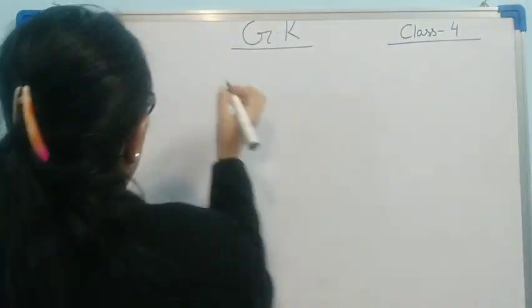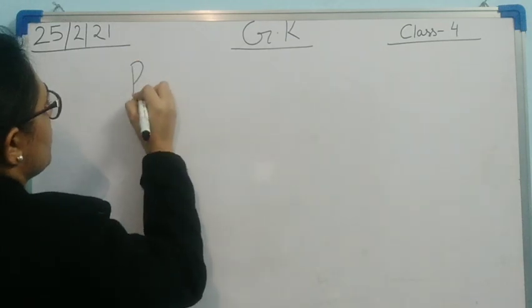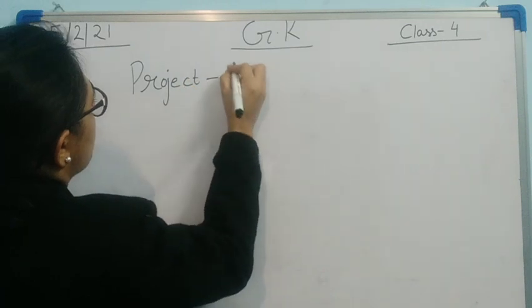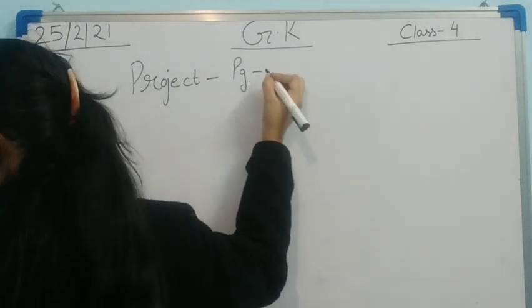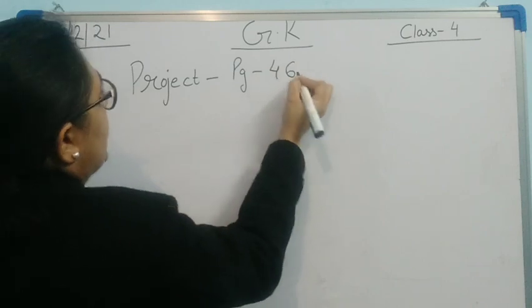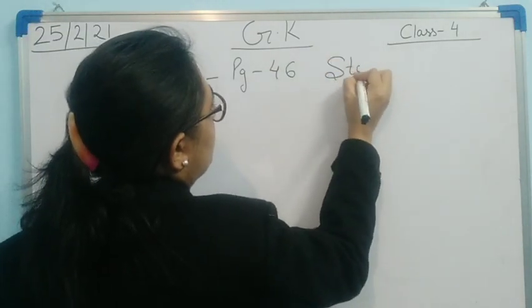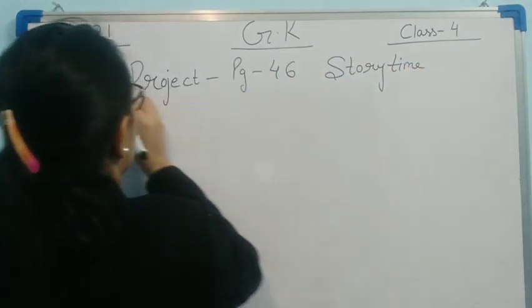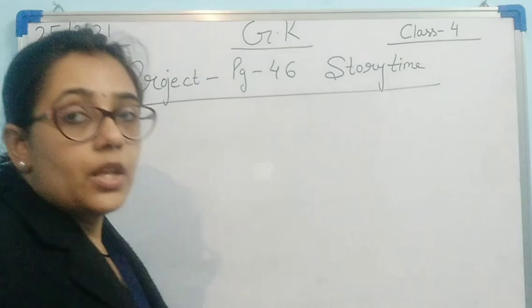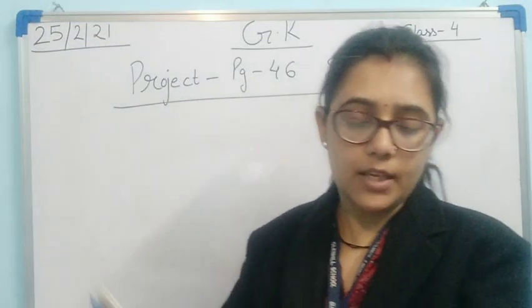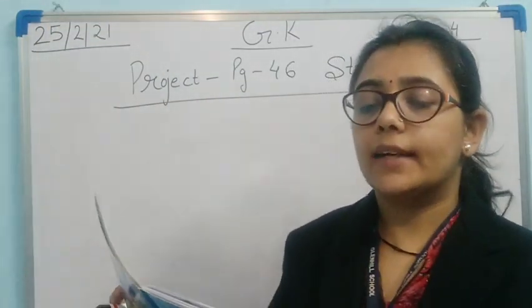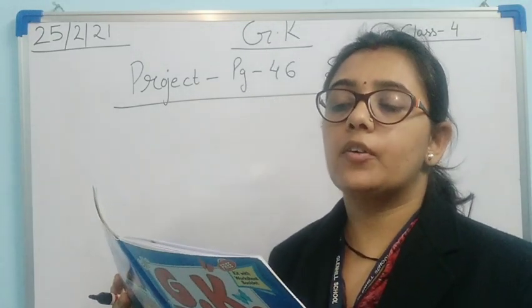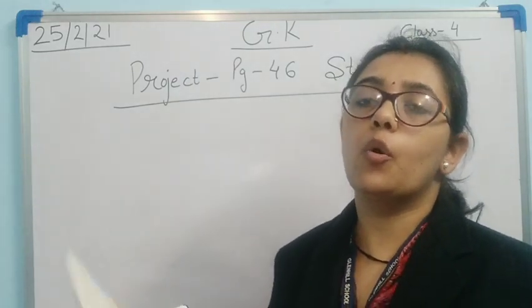That is page number 46. That is story time. Okay, so what you have to do here, see, you have to look at the given pictures from a favorite Panchatantra story and write the story briefly in your own words.